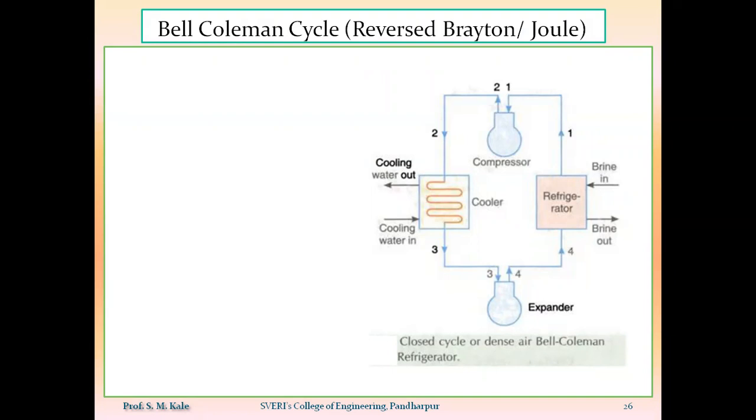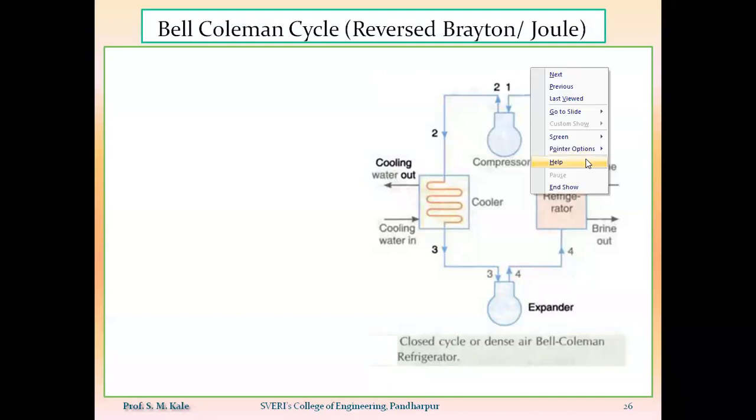After doing the modification on the reverse Carnot cycle, the next cycle is called the Bell-Coleman cycle. The Bell-Coleman cycle is also called the reverse Brayton cycle. For multiple choice questions, this point is important: the Bell-Coleman cycle is also called the reverse Brayton cycle, or the reverse Joule cycle.